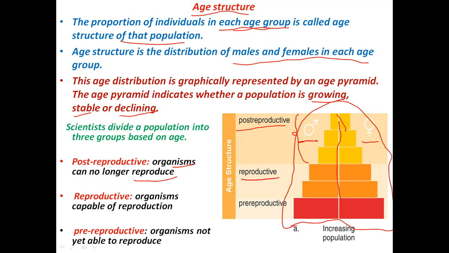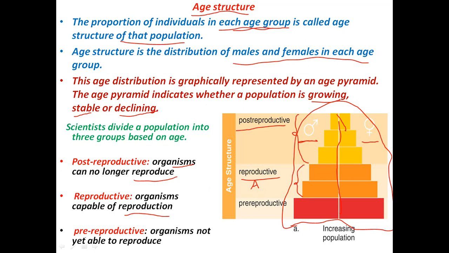And then we have the reproductive group, this brown portion here. This shows the reproductive group. That means organisms that are capable of reproduction, or the adult population. This would be the adult population, this reproductive group.